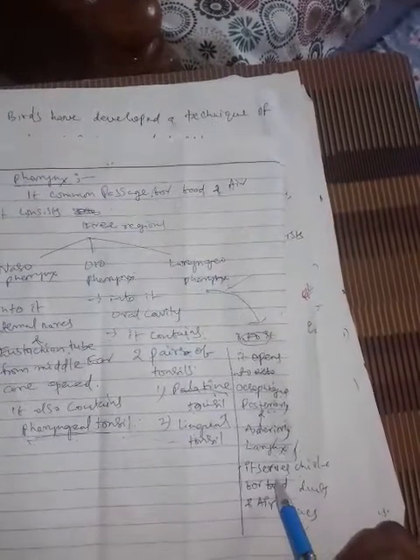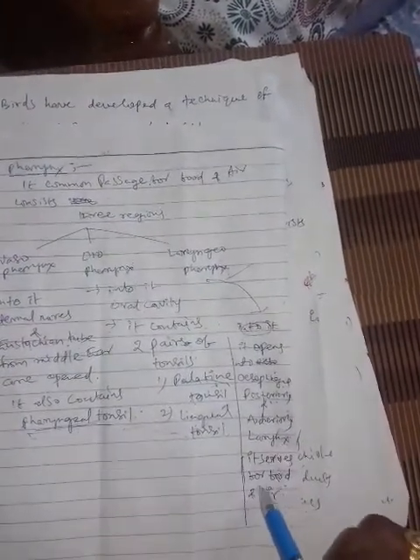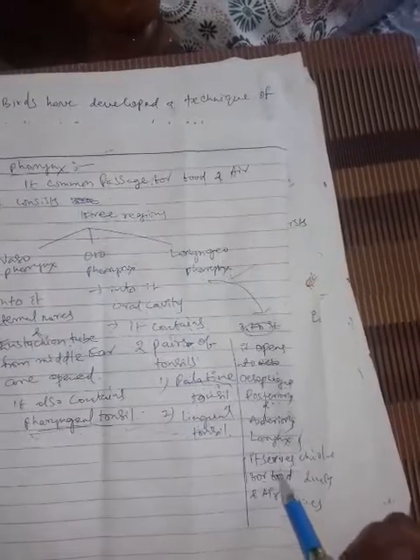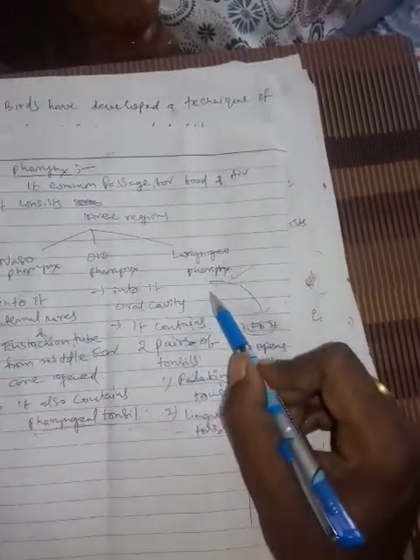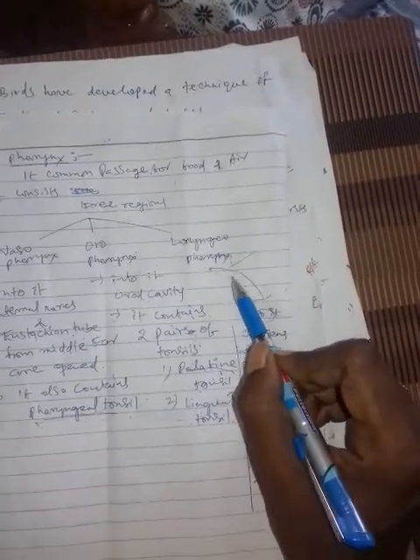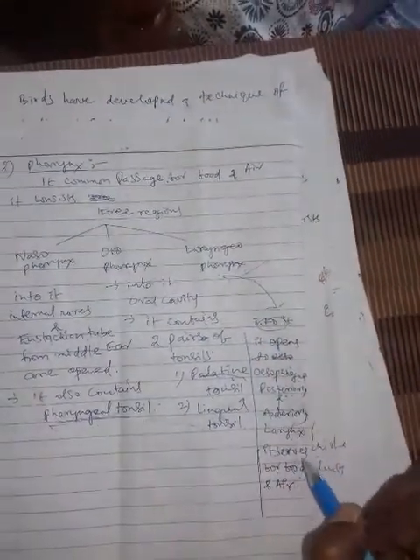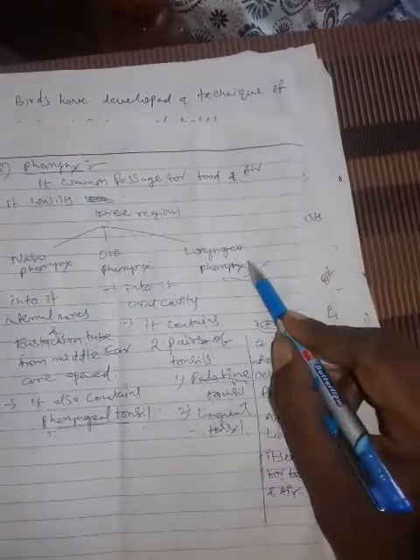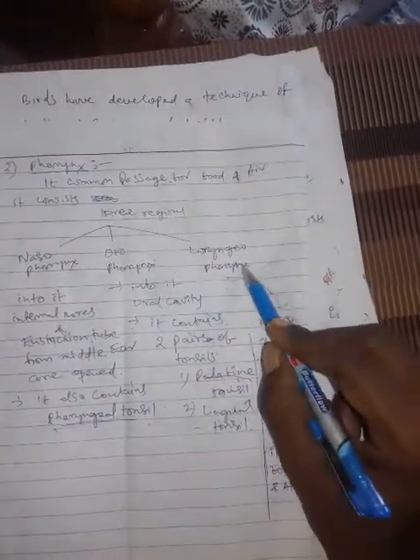Now it serves as a passage for food and air, meaning the air and food are separated through this region. Though air and food both enter the buccal cavity, they are separated at this pharynx. At which pharynx? Laryngopharynx. Therefore, the laryngopharynx is the common passage for food and air.